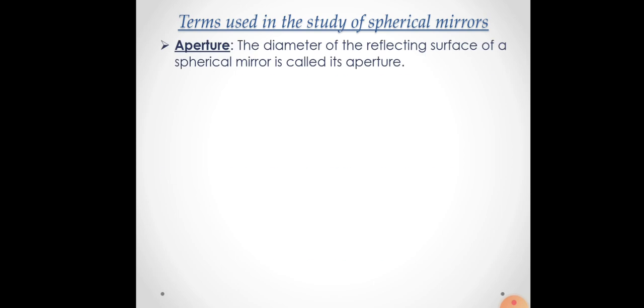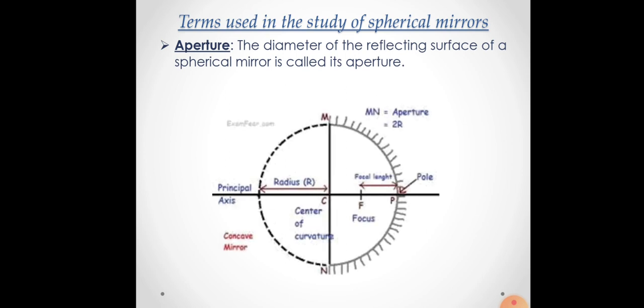Next is aperture. The diameter of the reflecting surface of a spherical mirror is called its aperture. In this diagram, it is shown here as MN. Can you see this straight line from M to N? That is called your aperture, right? And on the right hand side, you can see P. P stands for pole, as I have told you earlier. F stands for focus, and C is the center of the sphere, and it is called the center of curvature.